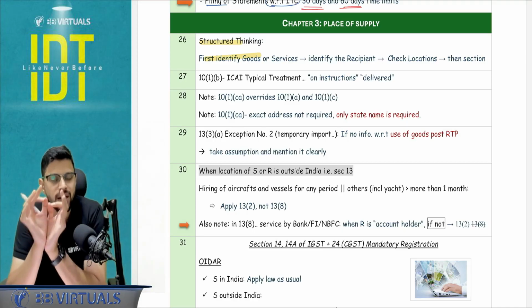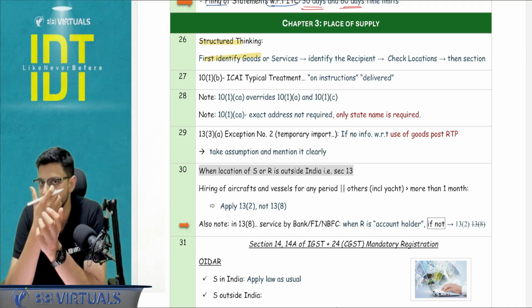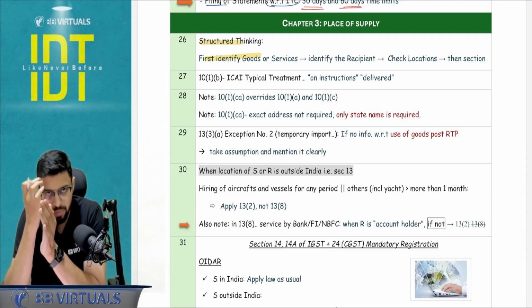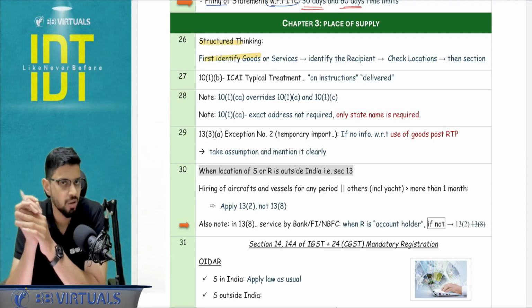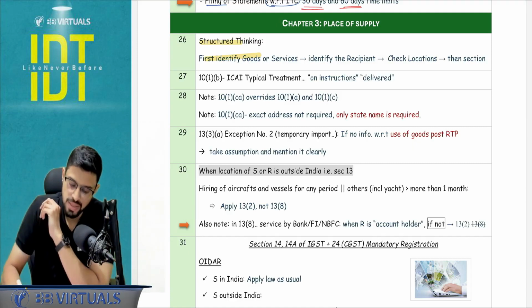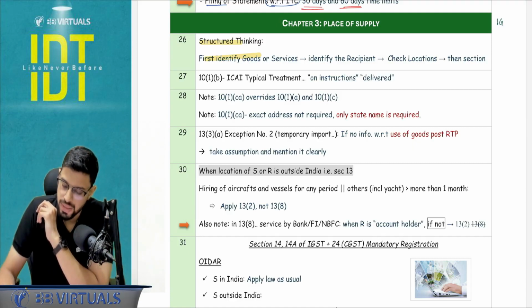So first, understand you have to do the structured thinking. Step number 1, check whether we are talking about goods or services. If goods, apply section 10 or section number 11. If services, apply section number 12 or section number 13. Now these are of IGST. Okay, place of supply is from the Act of IGST.